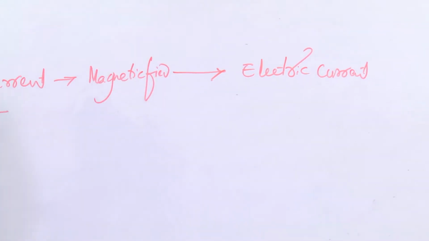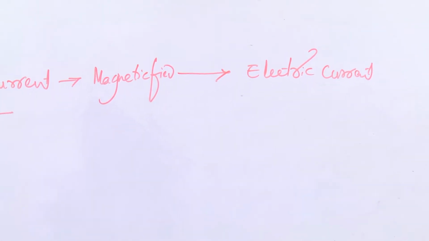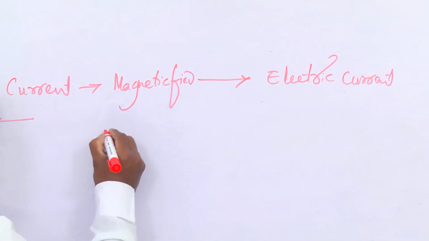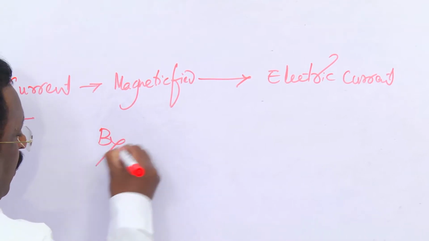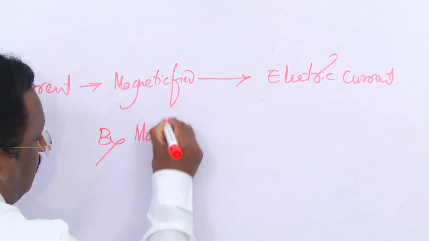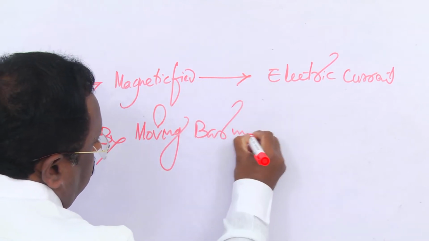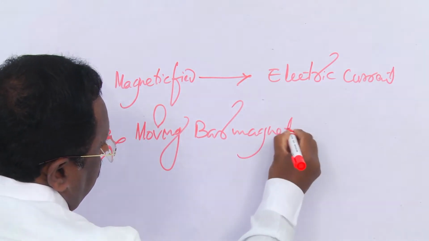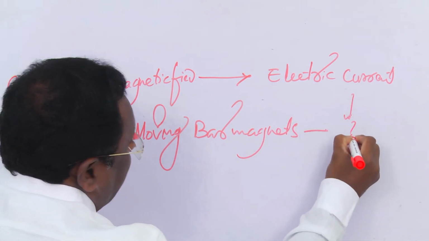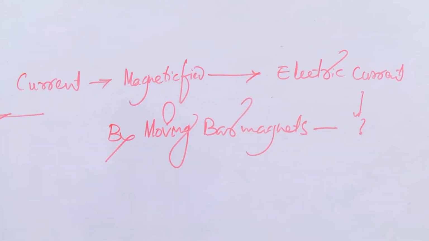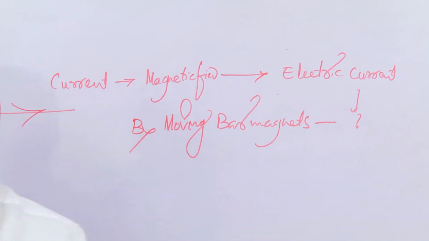I mean, by moving bar magnets, can we produce electric current? Here the answer is an echoing yes.